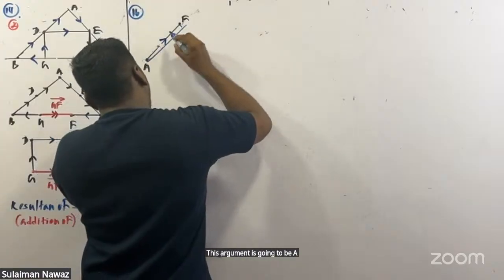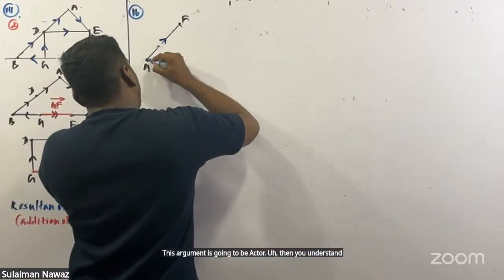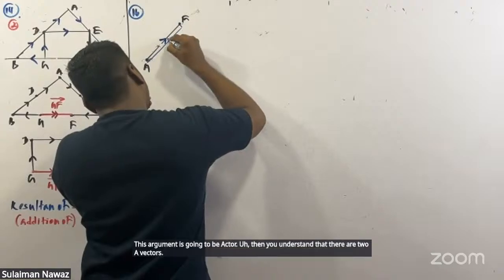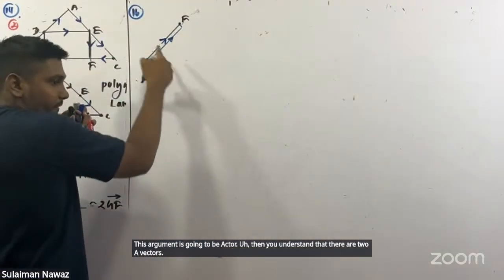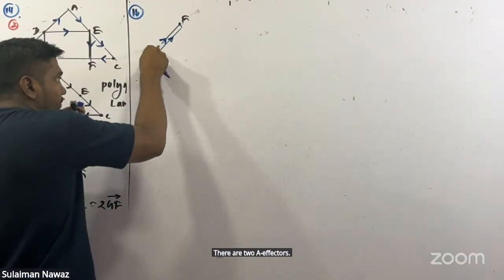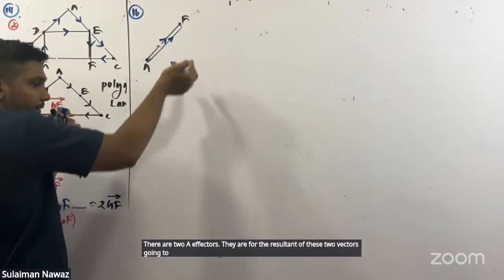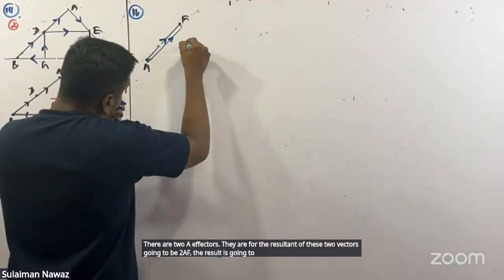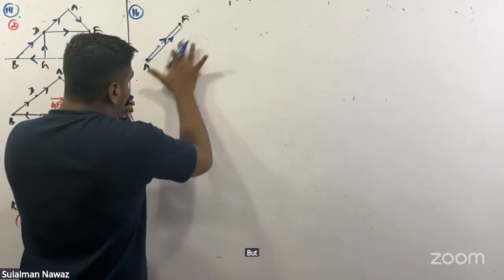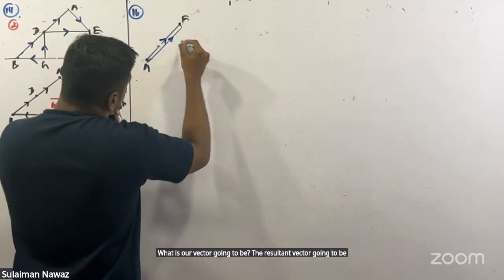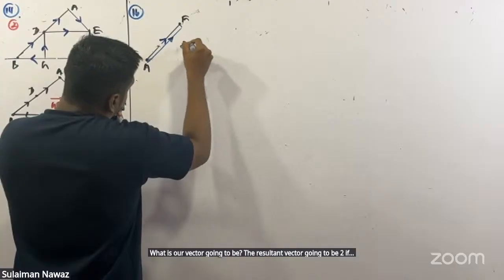Then you understand that there are two AF vectors. Therefore, the resultant of these two vectors is going to be 2AF. The resultant vector is going to be 2AF vector.